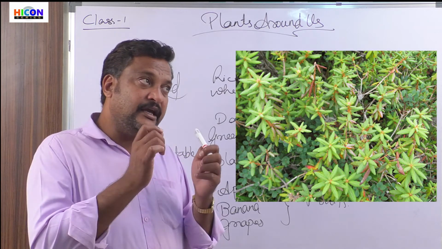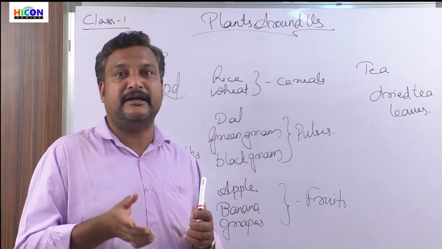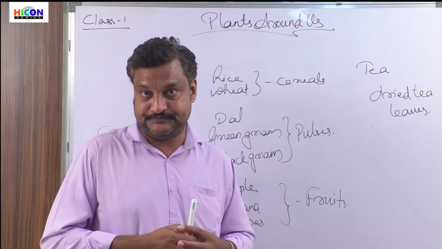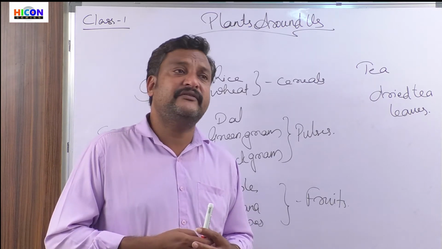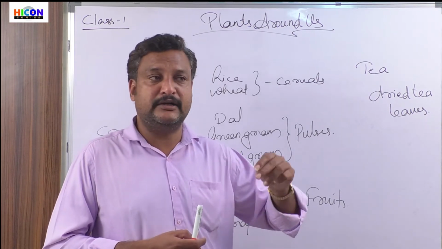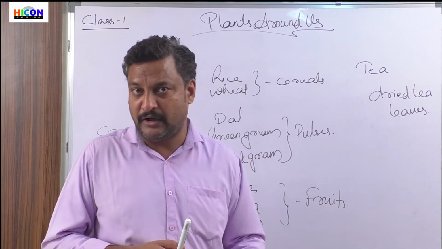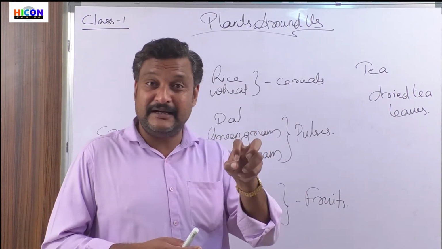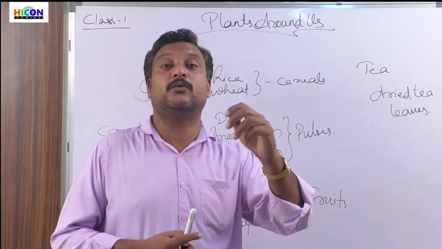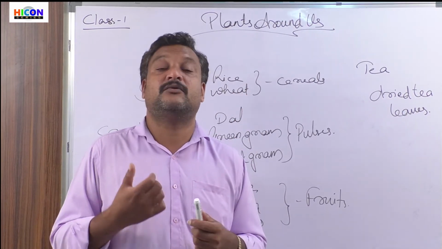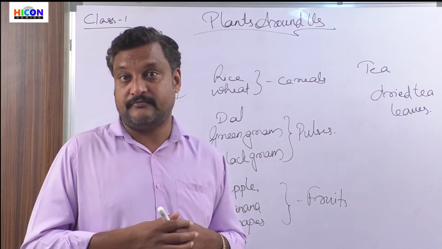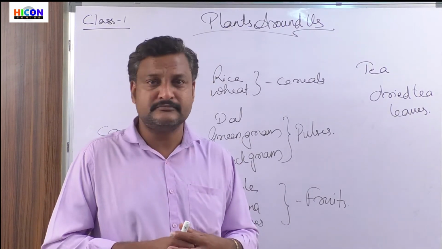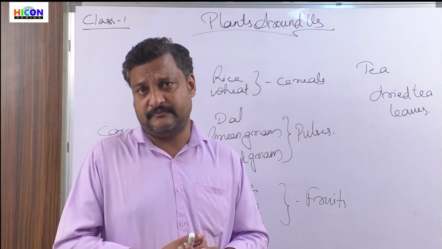So the leaves of the tea plants are dried and powdered, and that is what we call tea powder. When we add this tea powder in hot or boiling water, the essence that is inside the leaves comes out into the water, and that is what we call the decoction. This is what we add to milk and sugar, and then we get tea.